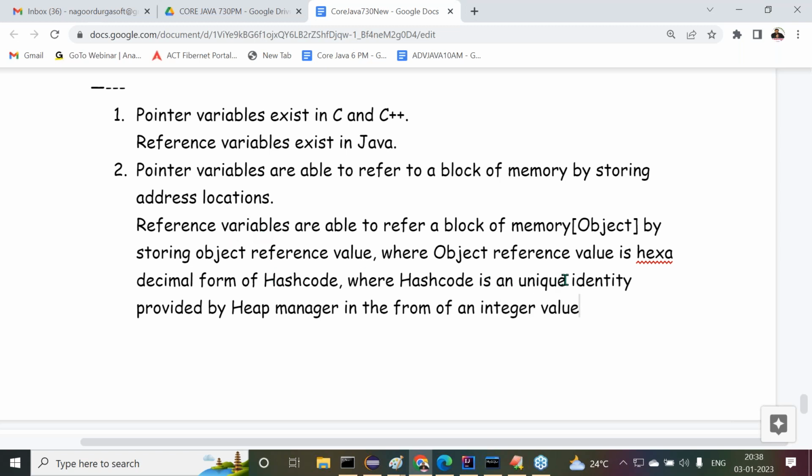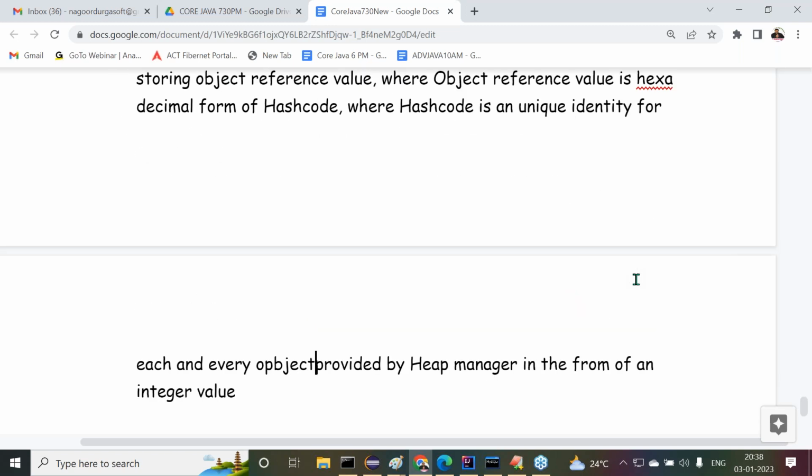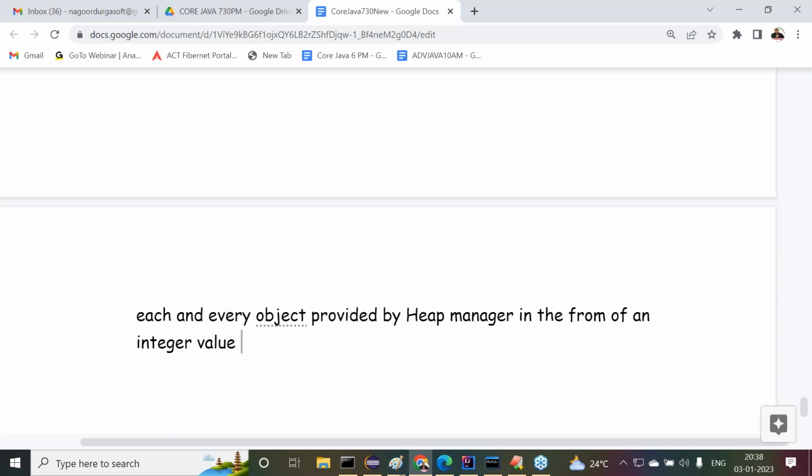Right, sir. Hash code is a unique identity for each and every object, provided by the heap manager in the form of an integer value.